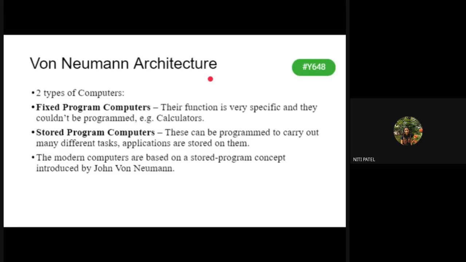What is fixed program? Once whatever I have written, I have fixed that. I cannot change it. वो उसी के हिसाब से काम करेगा. अगर मुझे change करना है तो I have to develop it again. That is what is fixed. What do you mean by stored? You have made something and you have written it. You can change it anytime whenever you want. Okay, so I can tell this in terms of RAM and ROM. ROM क्या हो गया? Fixed हो गया. एक बार लिख लिया तो लिख लिया. मुझे I cannot do any changes into that. So such types of computers are called fixed program, which means what?